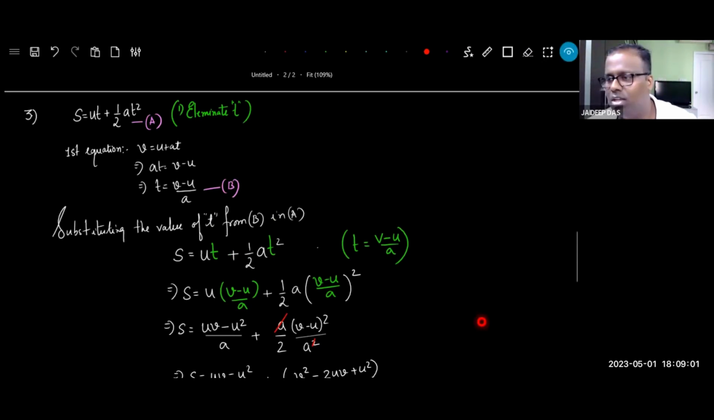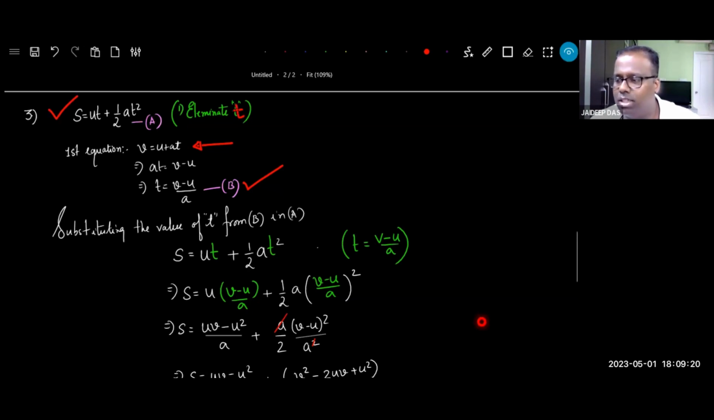We'll do this together once again. I take the second equation of motion and my job is to eliminate t. So I first bring the first equation of motion and try to express t in terms of the other variables. So t is equal to (v minus u) by a.